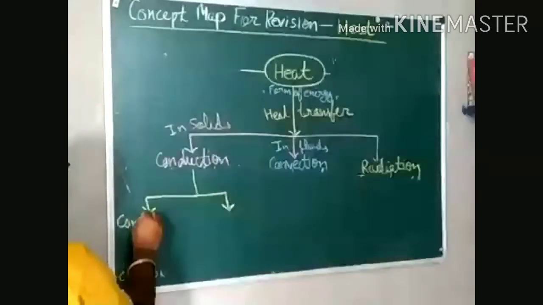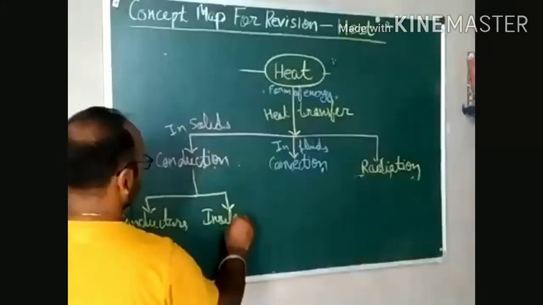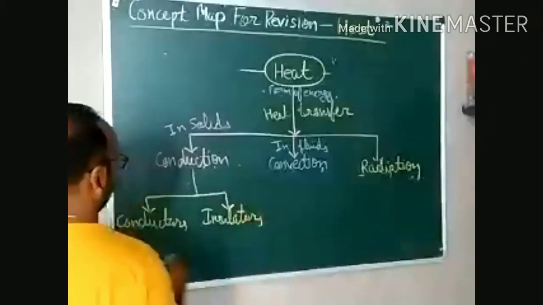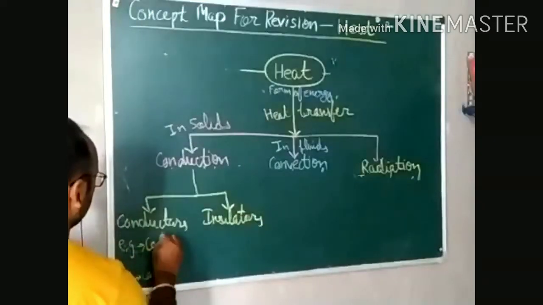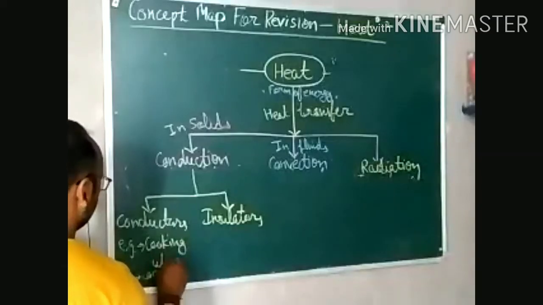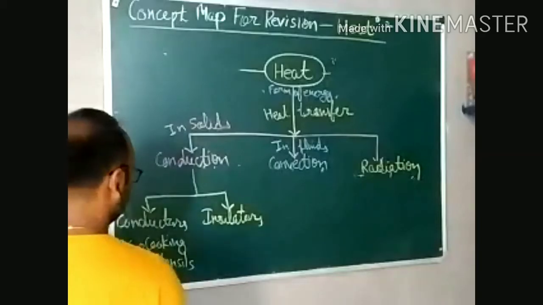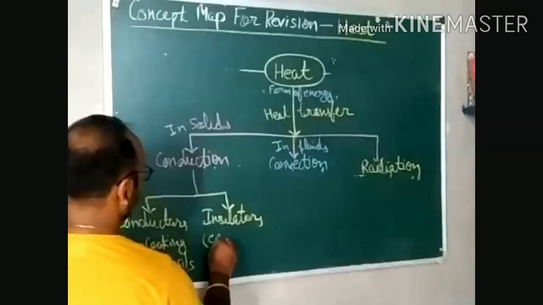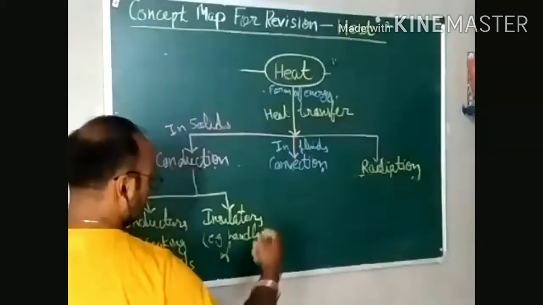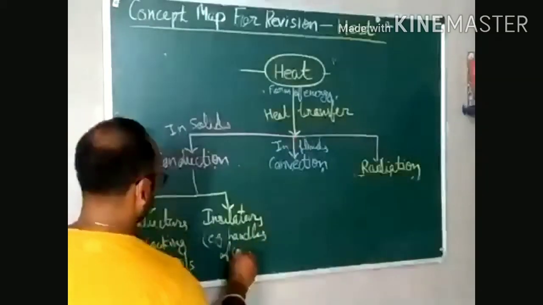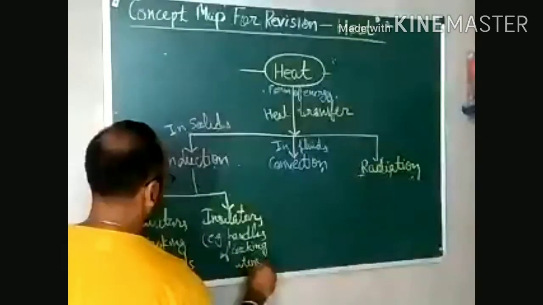Conductors and insulators. Right? So the conductor example is cooking utensils we are using, that are conductors of heat. That's why we are able to cook the food in them. If I talk about insulators, insulators are handles of cooking utensils, because to hold hot objects, it becomes easy if that is insulated.